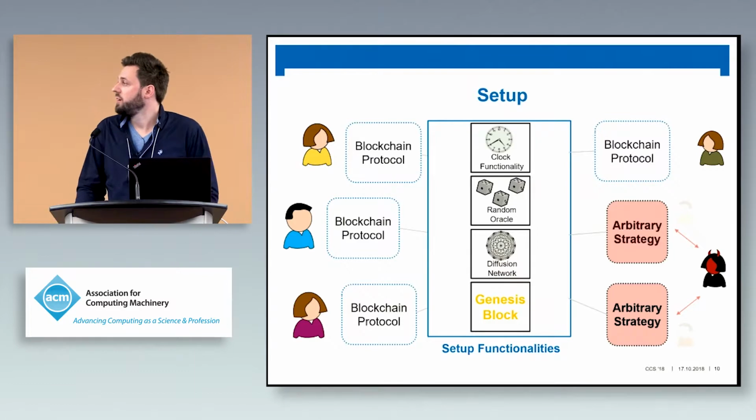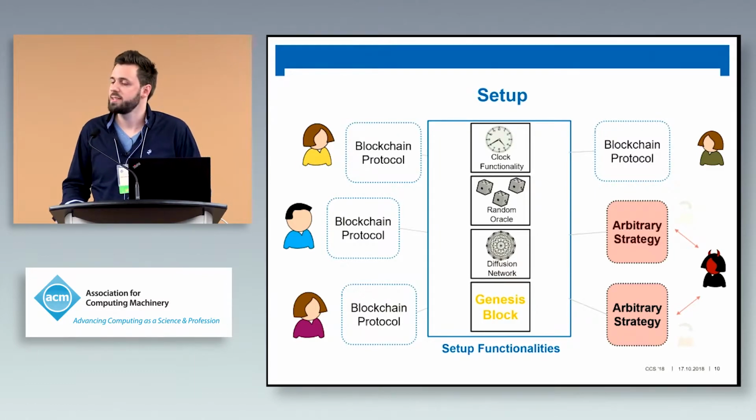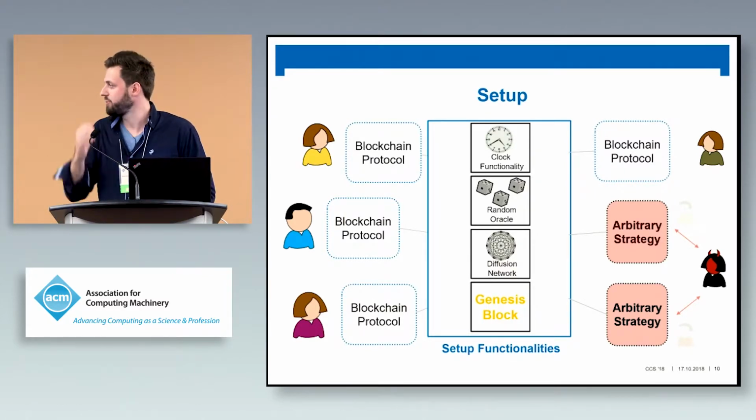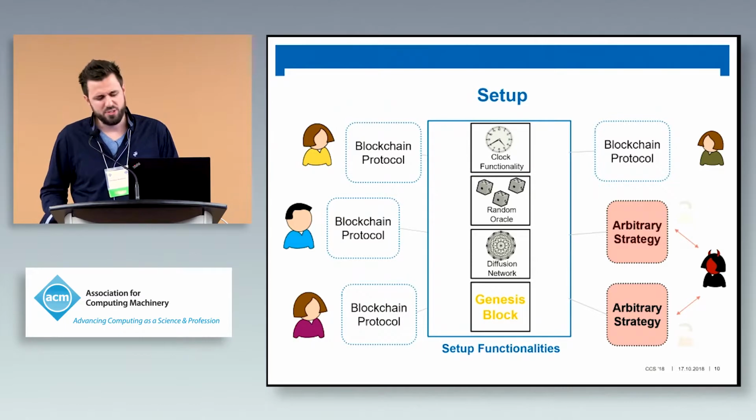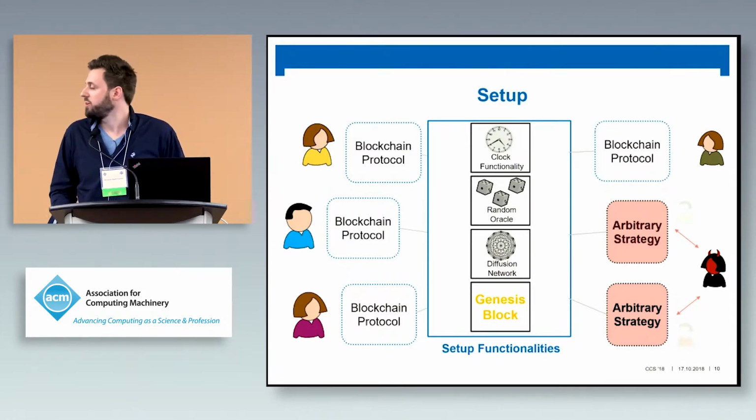Usually we need more assumptions of the real world than just the network when we want to reach something that is consensus-like. So in Bitcoin, for example, the assumptions are pretty natural. We usually have a reference of time available, a random oracle, as we saw this morning, and a diffusion network with some bounded delay. And what the parties also need is to agree on a Genesis block to be assured that they work in the same context, right?